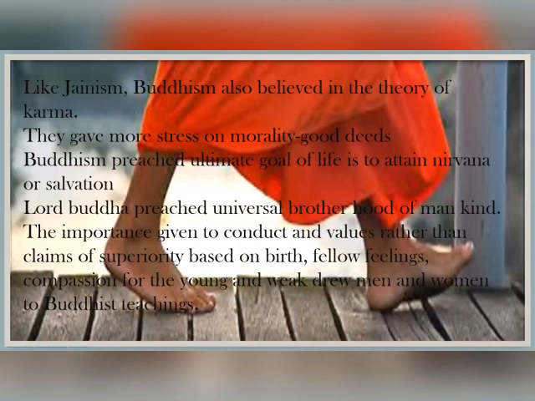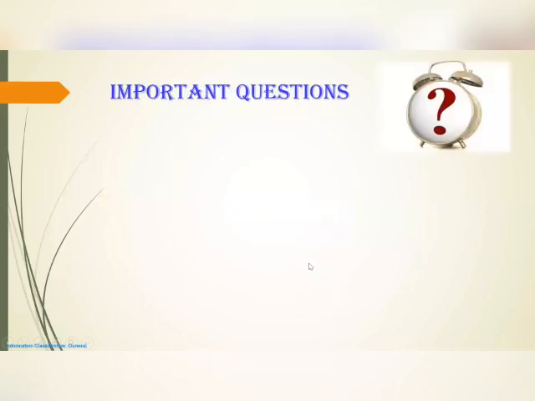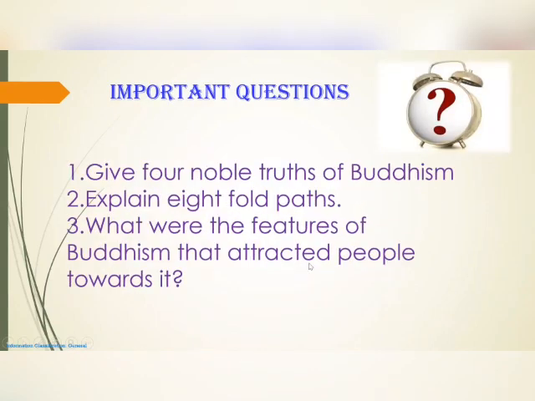They gave attention to the weak and the young, and believed in values like compassion and feelings for fellow beings, so the people were attracted to this religion and embraced it. So let's get into the next part, some important questions for your examination.